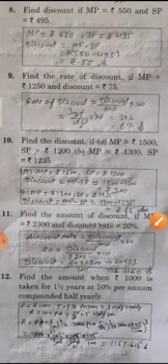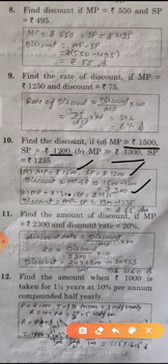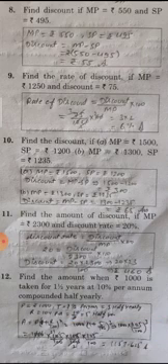Question number 10. Find the discount. There are two parts of that question. MP is equal to 1500, SP is equal to 1200. So discount is equal to MP minus SP. So 1500 minus 1200 is equal to 300, that is the answer. Now B part, MP is equal to 1300, SP is equal to 1235. So again discount is equal to MP minus SP. 1300 minus 1235. After subtraction, 65 is the answer.